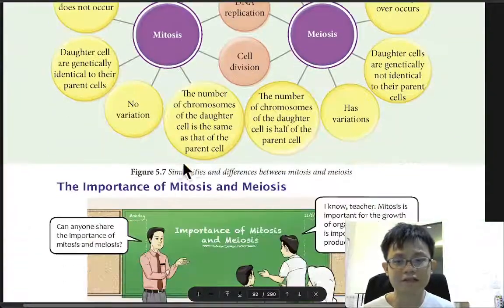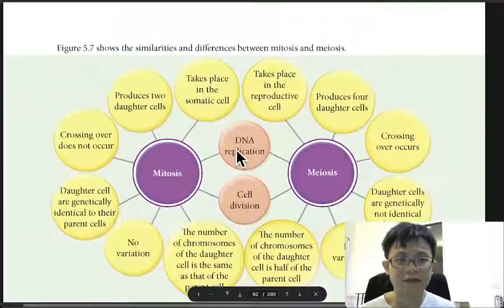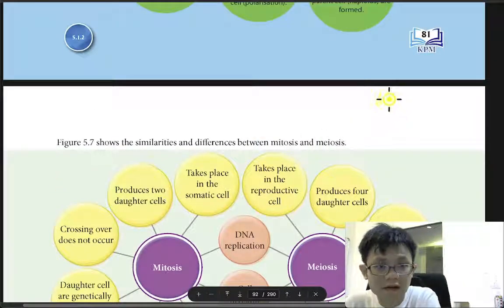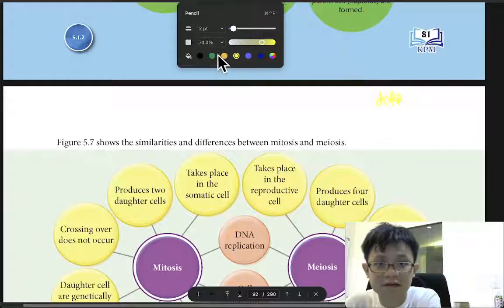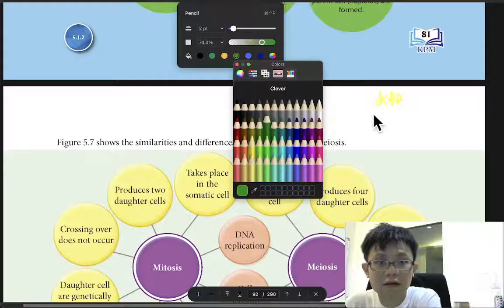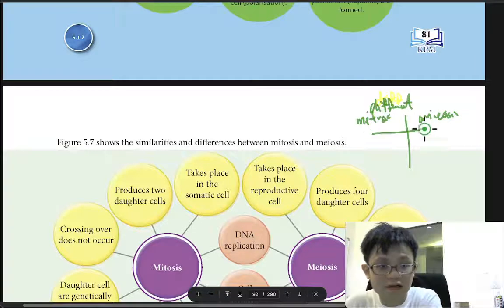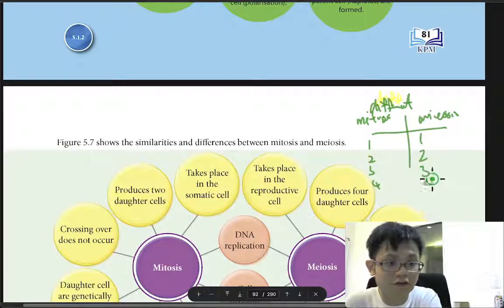So what's the difference? I prefer to do it in table form. The difference: you write mitosis and meiosis here, then draw a line. You just write 1, 2, 3, 4.